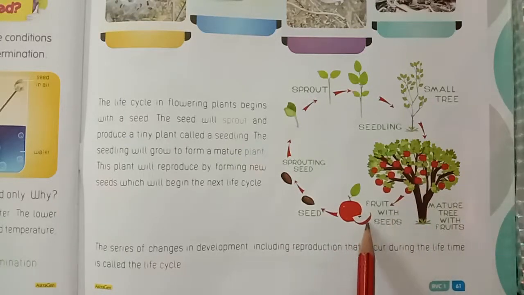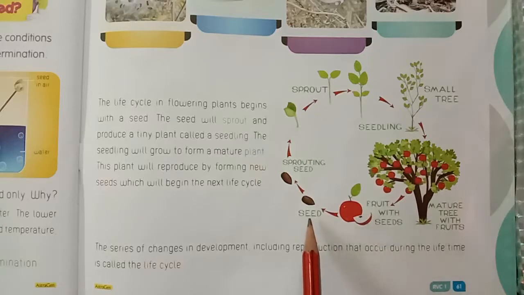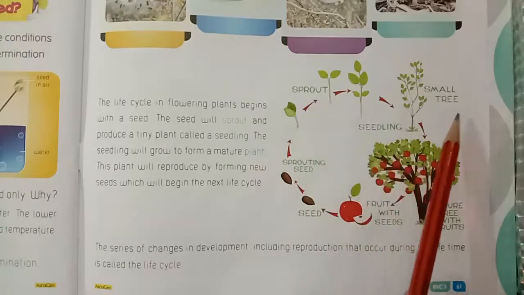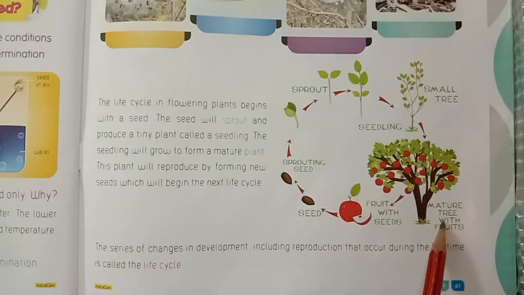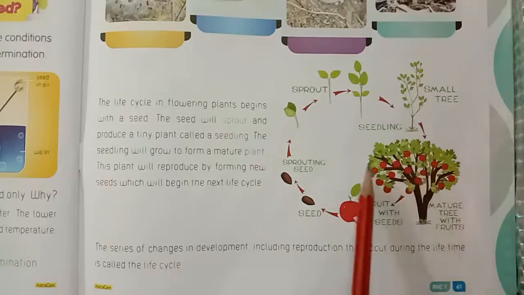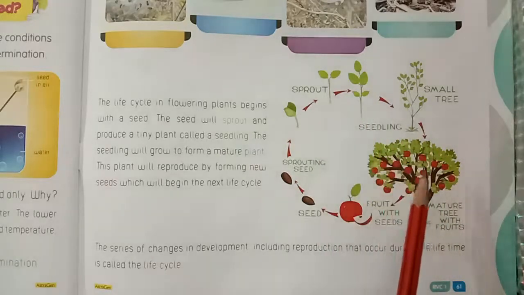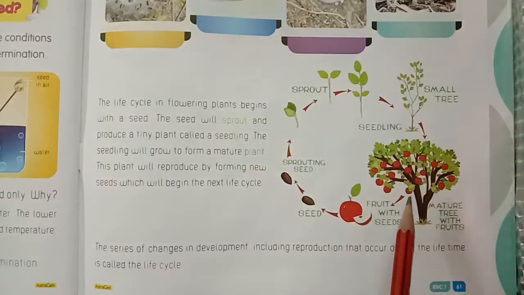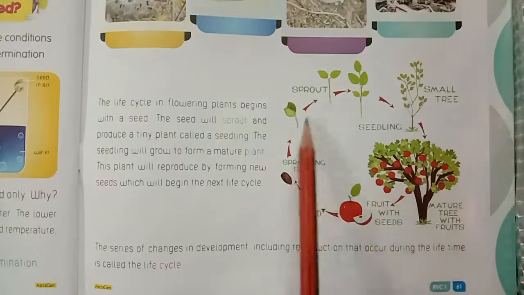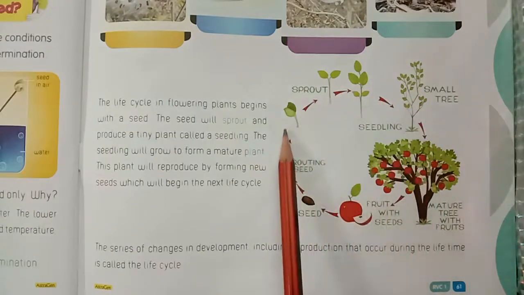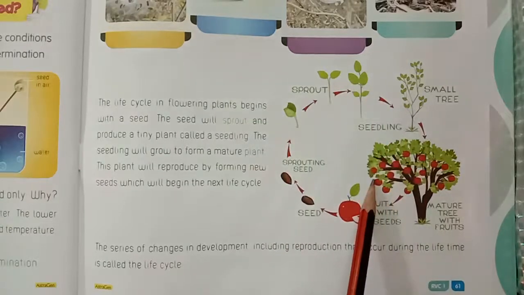Fruits with seeds. Seeds, sprouting seed, sprouts, seedling, small tree and mature tree. The series of changes in development, including reproduction, that occur during the lifetime is called the life cycle. What is this called, children? Life cycle. The life cycle in flowering plants.